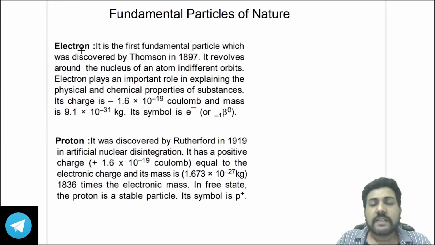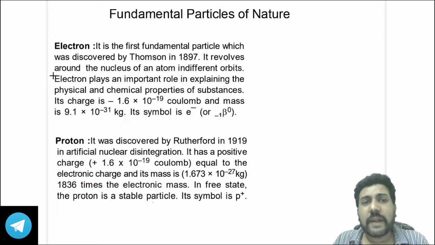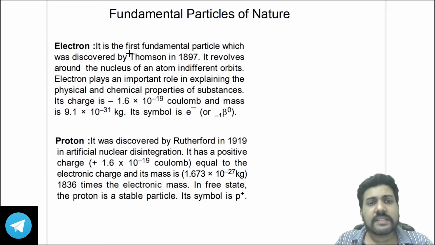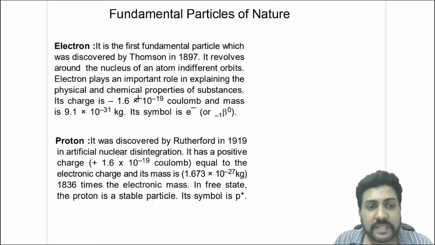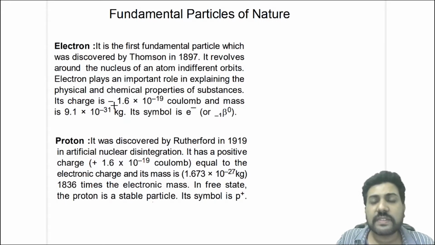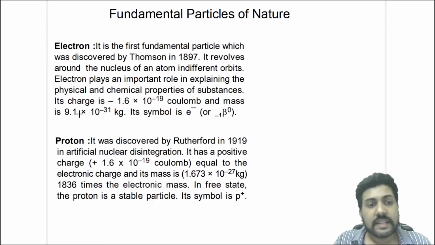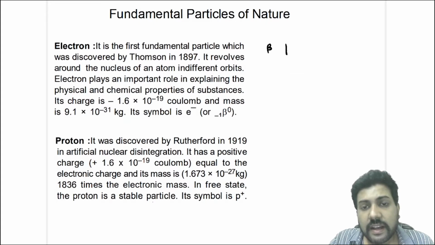Now, we will discuss some of the fundamental particles of nature which will be useful in discussing radioactivity. The first fundamental particle is the electron. It is the first fundamental particle, which was discovered by Thomson in 1897. We know that it revolves around the nucleus of an atom in different orbits. Electron plays an important role in explaining the physical and chemical properties of substances. Its charge is minus 1.6 into 10 raised to power minus 19 coulomb, and its mass is 9.1 into 10 raised to power minus 31 kg. Its symbol is e minus, or you can also write this as beta particle. So beta particles are also electrons.